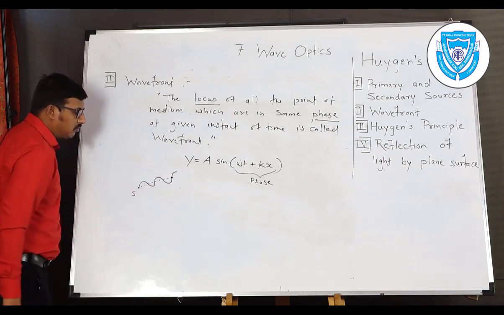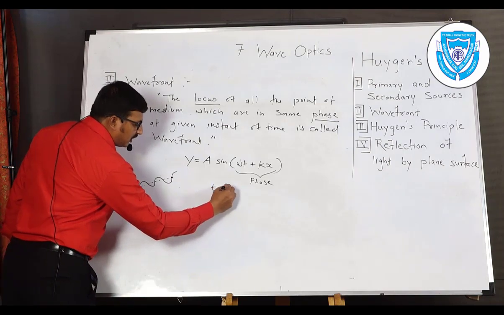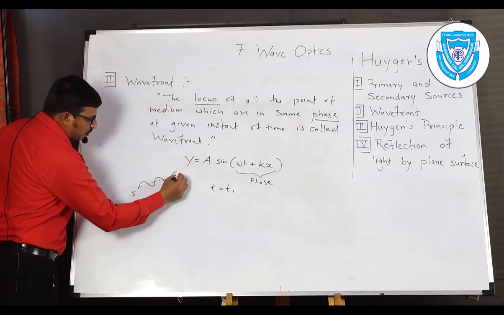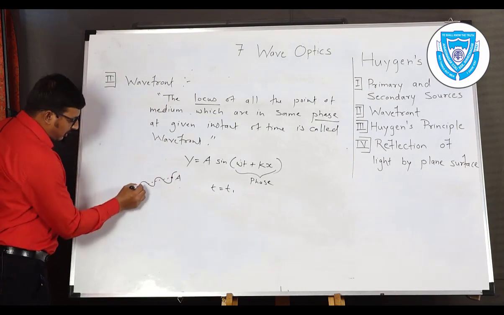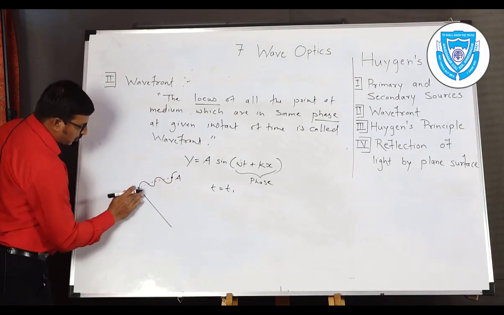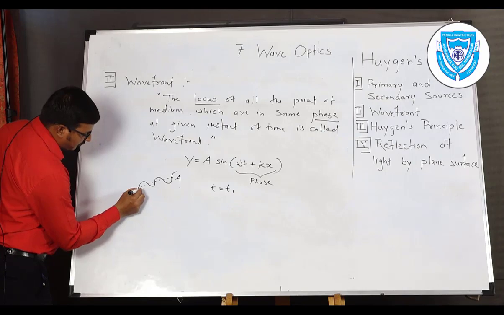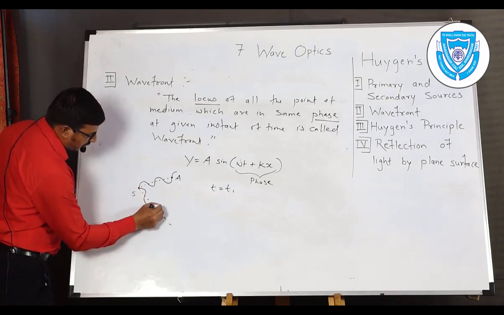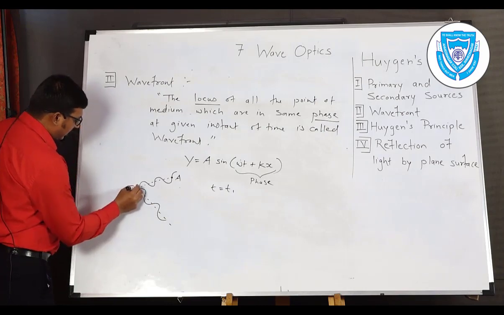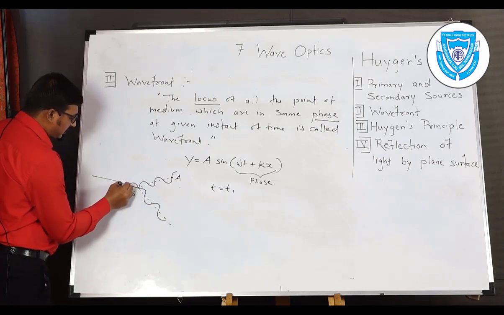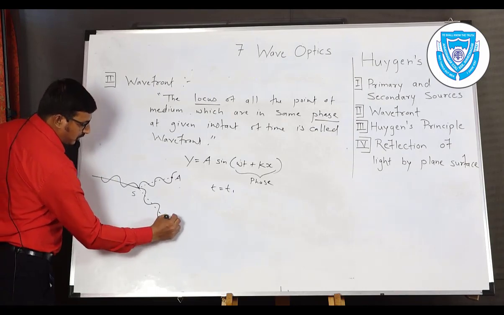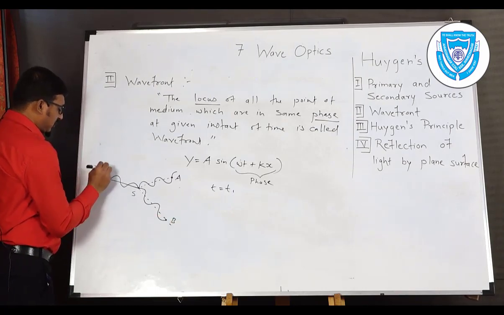After a certain time, suppose t is equal to t1, the wave reaches this point, suppose A. Similarly, in the other direction we consider the same type of wave, crest and trough. So this point is suppose B, and this point is suppose C.